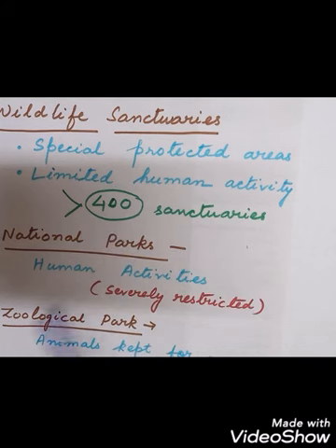Next we come to the national parks, where also human activity is severely restricted, is not allowed in the national park. And what is their aim? To preserve the flora and the fauna, that is to preserve the plants and the animals of that place. All these, like sanctuaries, forest reserves, the national parks, here human intervention and exploitation is not allowed.